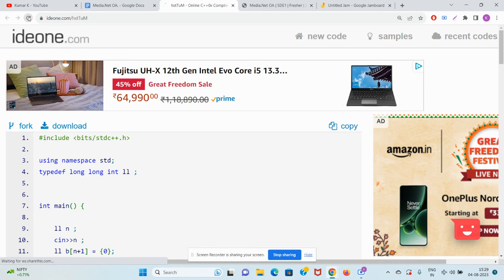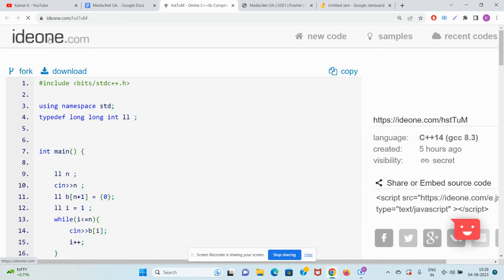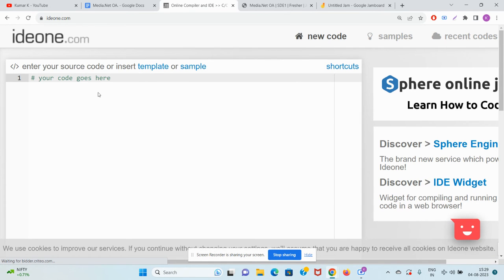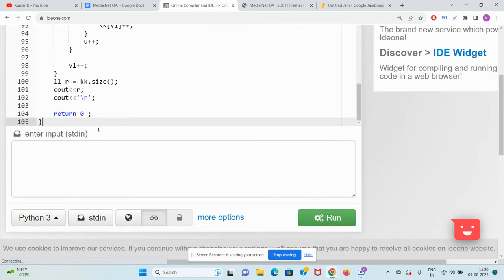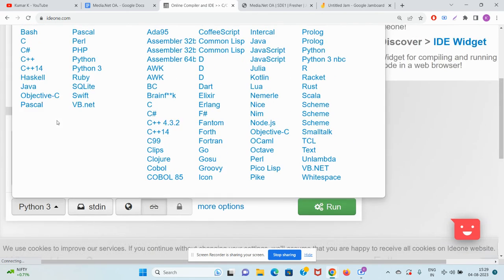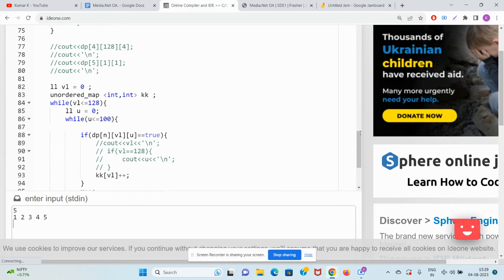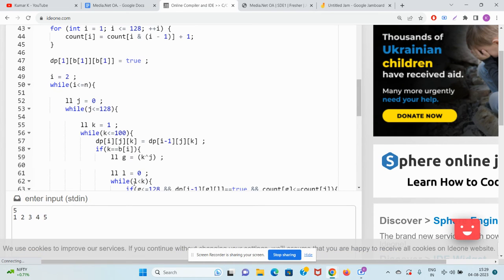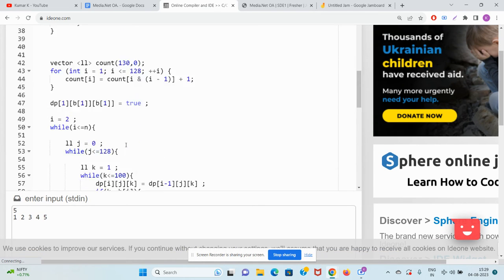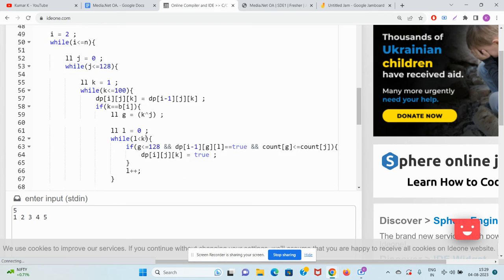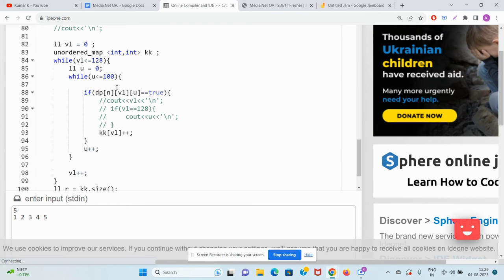So let me try to fix it, guys, for you. Because we know this fact, why do it wrong, right? C++14. So if you write like this, 5, 1, 2, 3, 4, 5. And guys, once all of that is done, all I am doing is iterating dp of n.